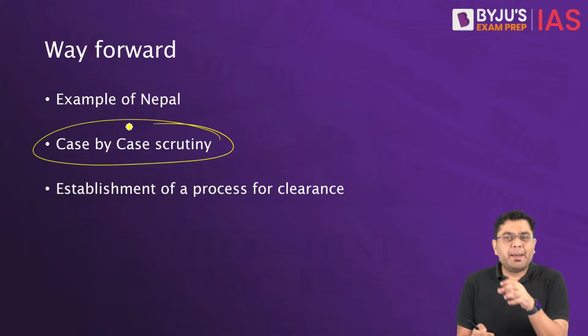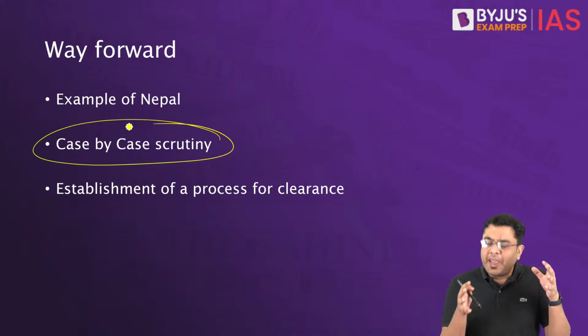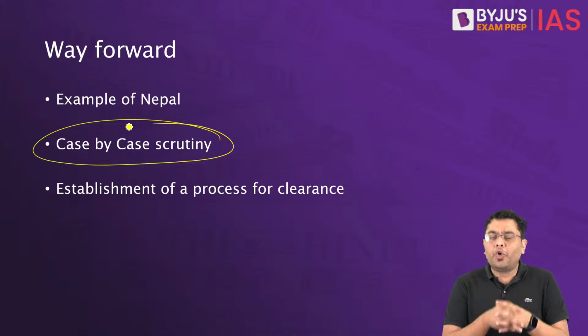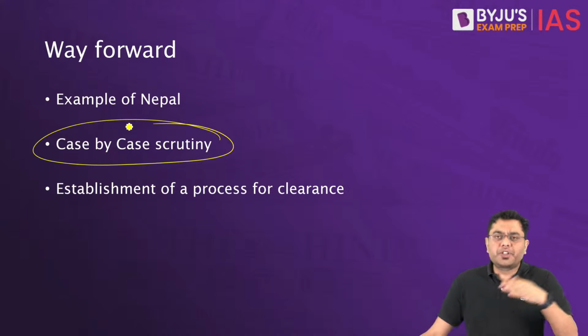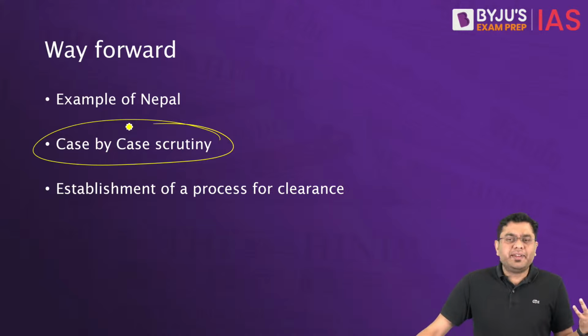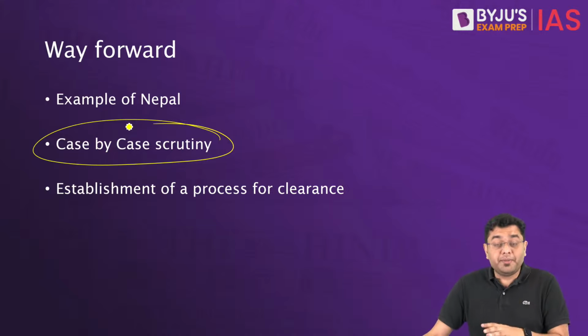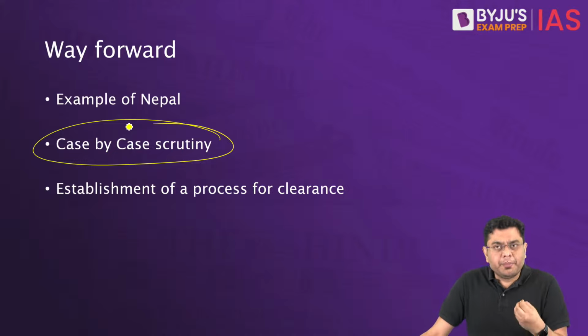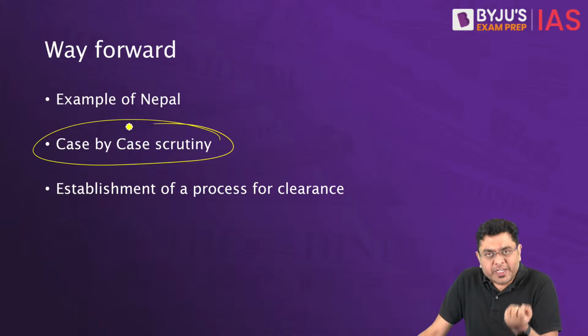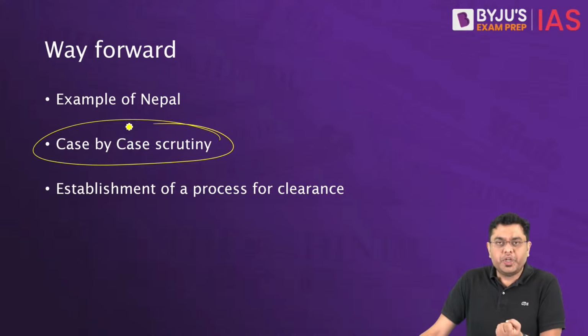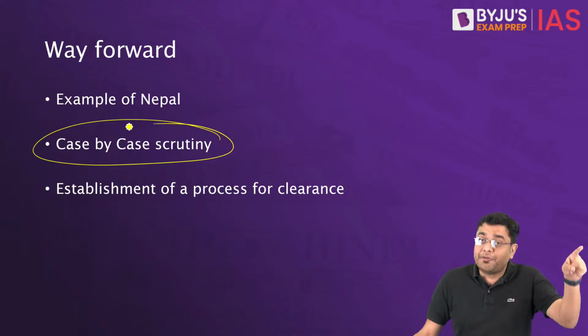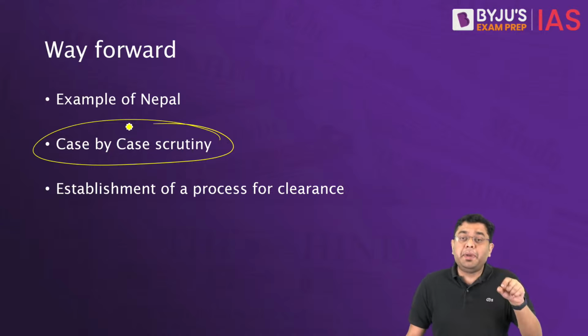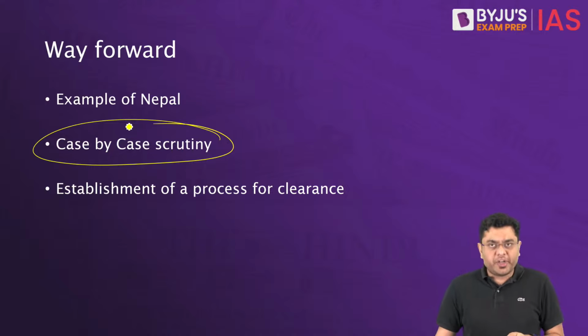And that is where the example of Nepal has been taken, where the forested areas were left to the local indigenous population, and the forest cover increased quite tremendously, almost 1.5 times from the past calculation. And that has been because when you make the indigenous community a stakeholder in the process of conservation, it is their interest as well to conserve the forest, because that forest will be providing them with meaningful livelihood and employment generation as well.